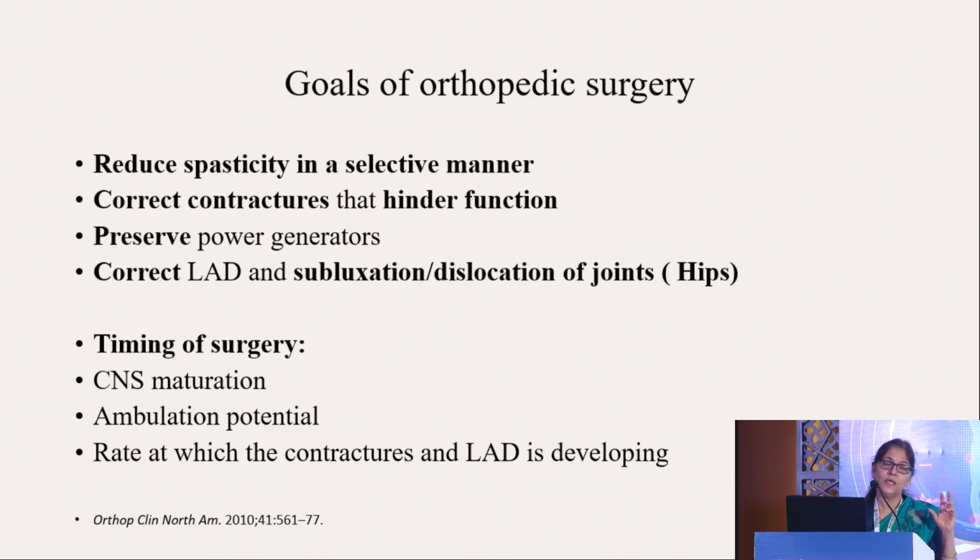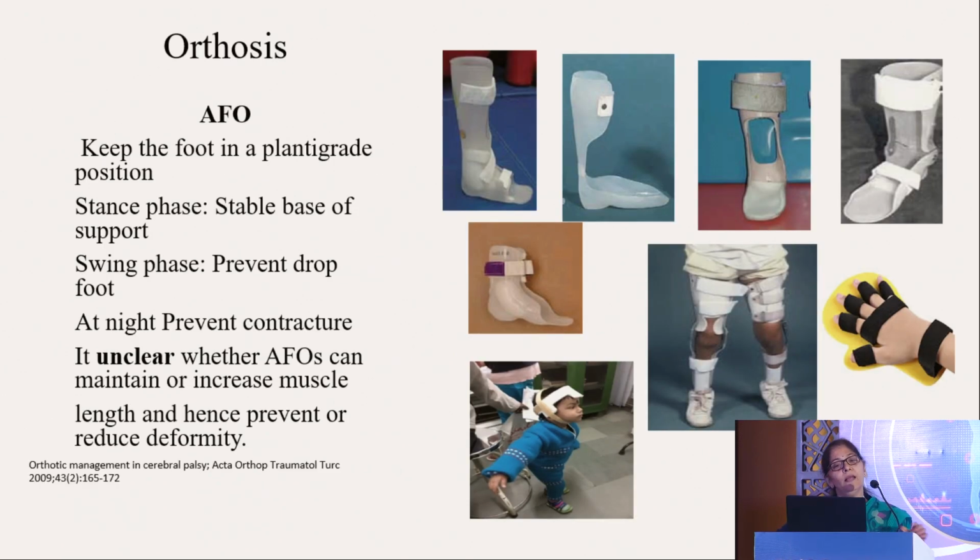So you have to see for the femoral anteversion and all. And when do you time surgery? Whenever there's the CNS maturation, you have to acquire for the ambulation. You have to see the ambulation potential of the child, and the rate at which the contracture and the LAD are developing.